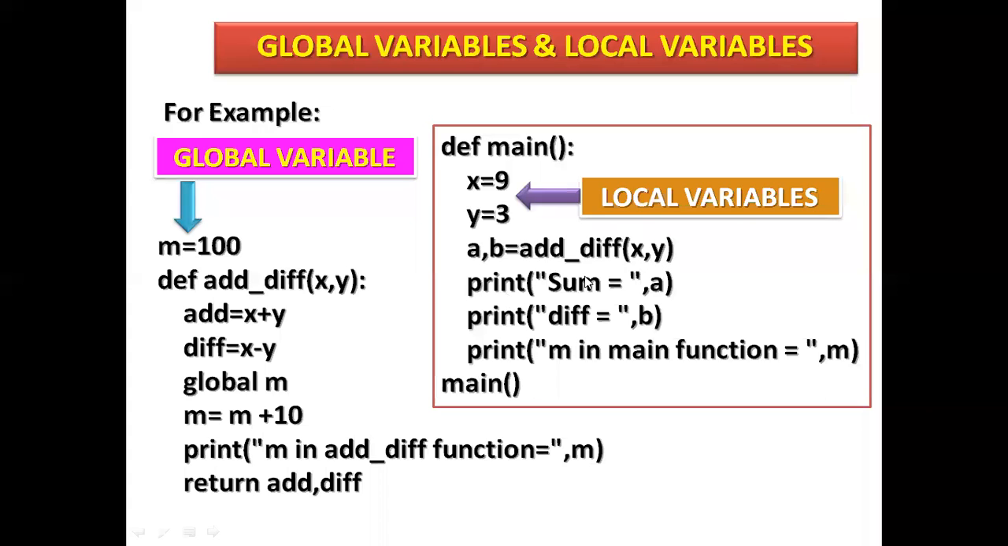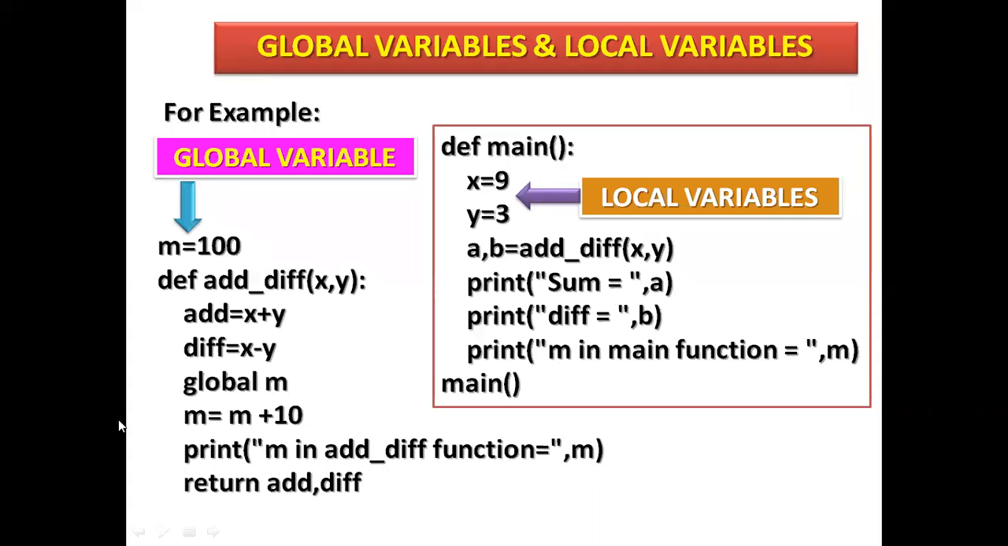Now here print sum equals A. What is the value of A here? Which is assigned. X will be assigned to A, Y will be assigned to B. So here A and B. Whatever X and Y values are will be assigned to A and B. So print M in the main function, M will be printed, which is the M here. So this will print here. It is a call. Main will be called here.